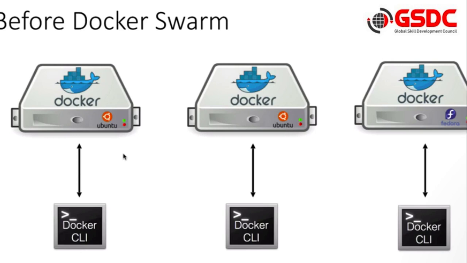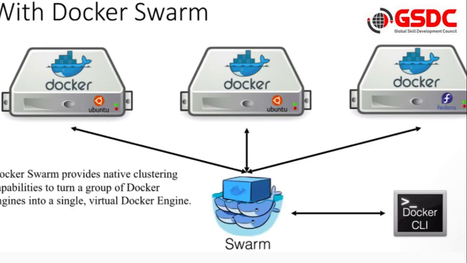Now, what is the need of Docker Swarm? The need of Docker Swarm is, if we have multiple containers and we want to manage those containers, how we generally manage is we use the Docker CLI. But if the number of containers increases, then managing those containers is not going to be easy. So there should be someone who can manage multiple containers from a single point. For that we have Docker Swarm. We can use Docker Swarm to manage this.